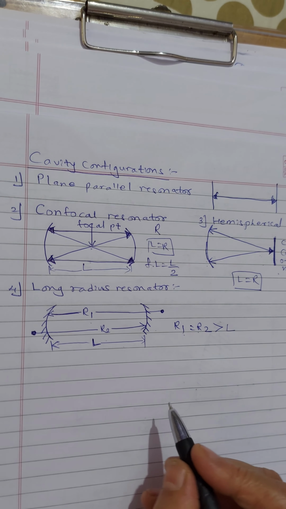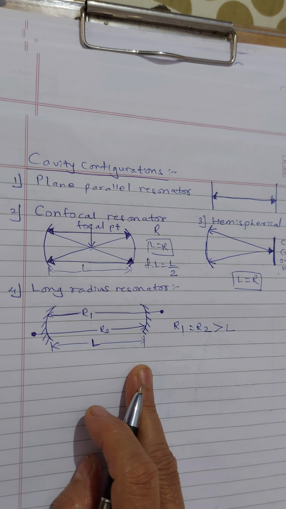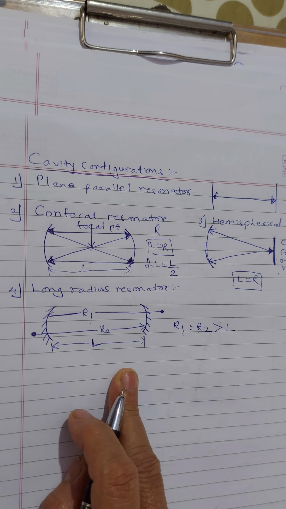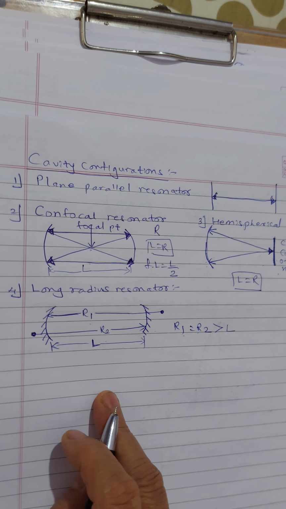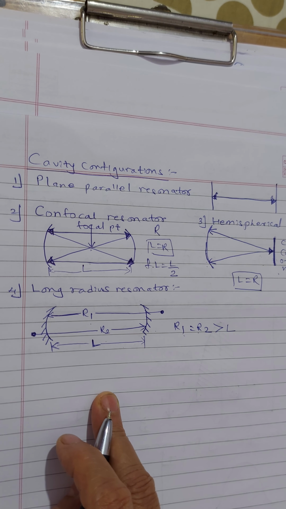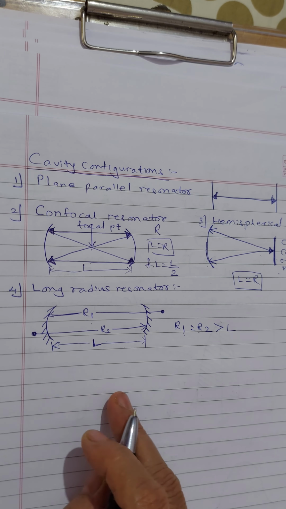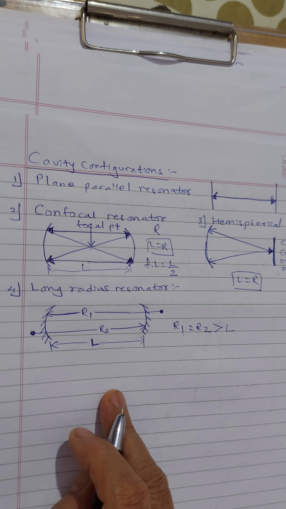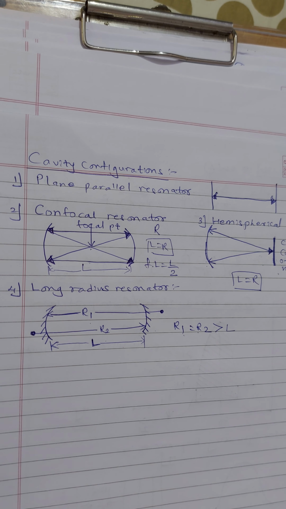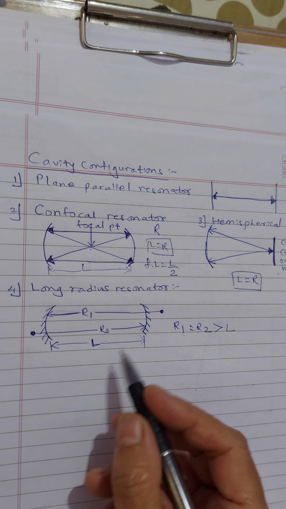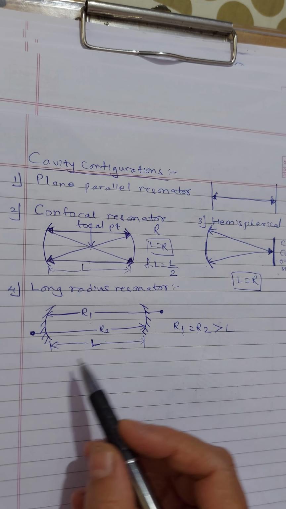So slight misalignment of the cavity mirrors would not cause a problem, because their curvature would automatically focus light back toward the other mirror. Here we do have the chance of adjustment.